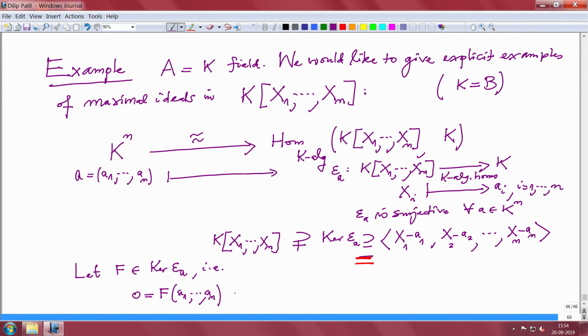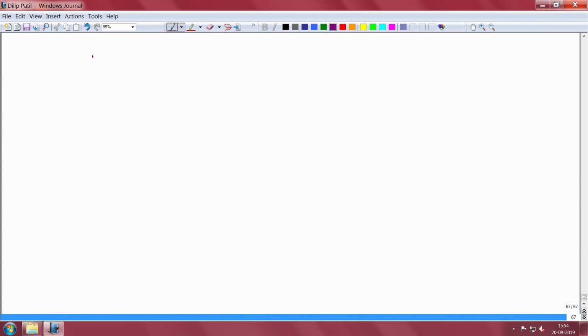And therefore, if you remember Taylor's theorem, what does it say? Taylor's expansion at a. So, I want to expand this. I want to write such a formula for an arbitrary polynomial. So, let me use the next page. Given any polynomial f of x1 to xn, and a is any given point in K power n.